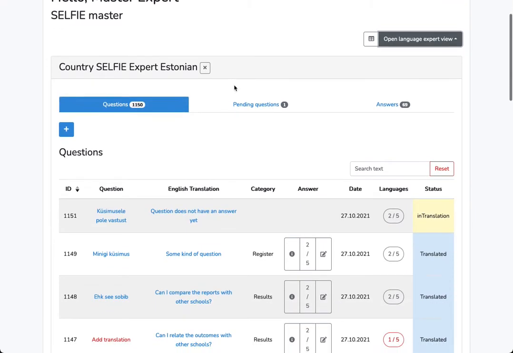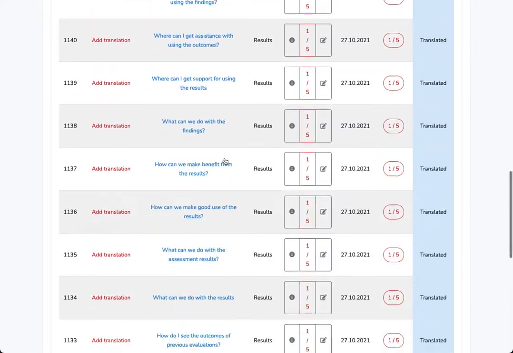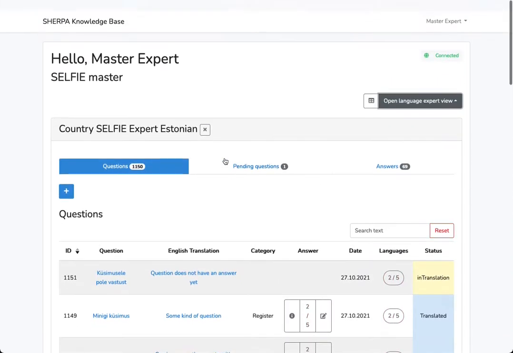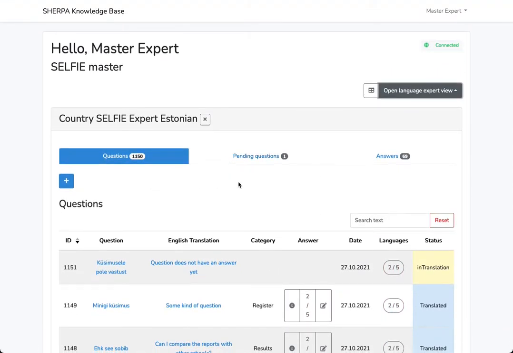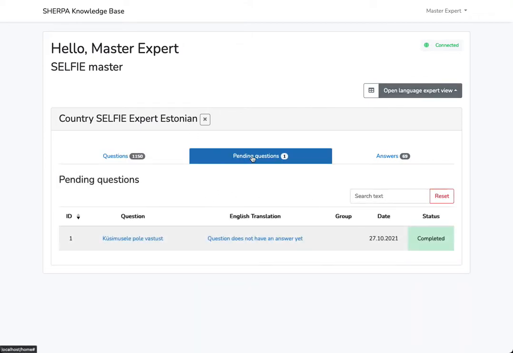So we now see the dialogs or the view for the country expert for Estonia, or Estonian language in this case. So we still see the pending questions.